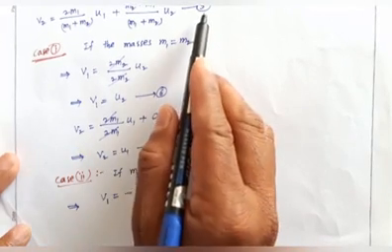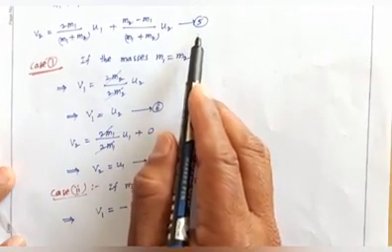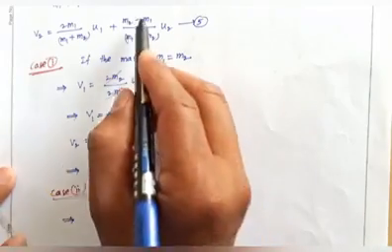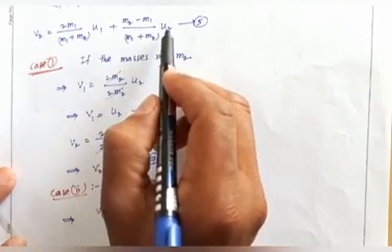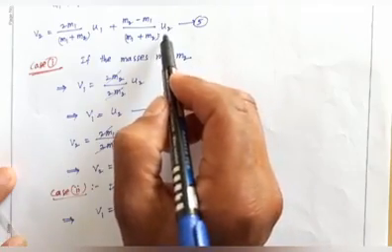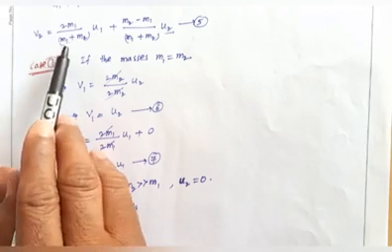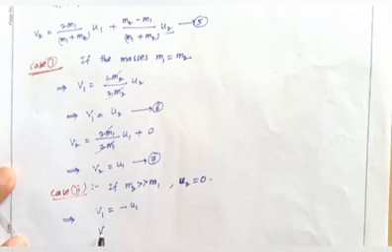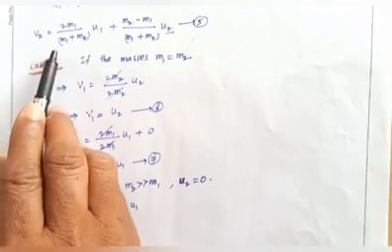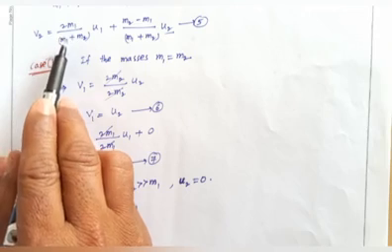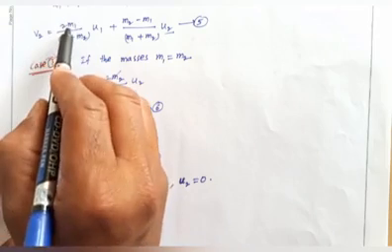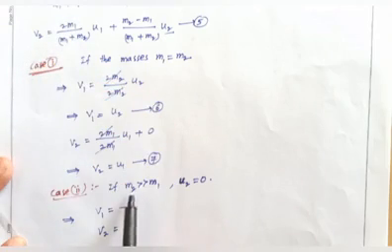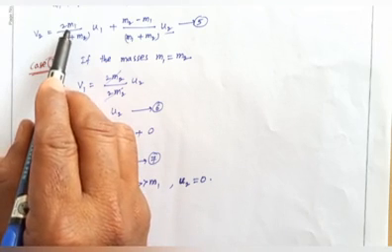And second, equation number 5. In equation number 5, u2 equals 0, so the second term is completely 0. So v2 equals 2m1 over m1 plus m2: the denominator is more, and m1 is less because m2 is much greater than m1, so the m1 mass is very small.